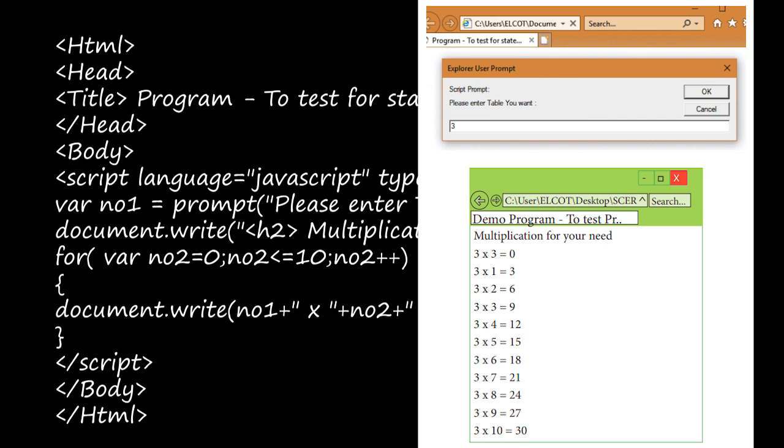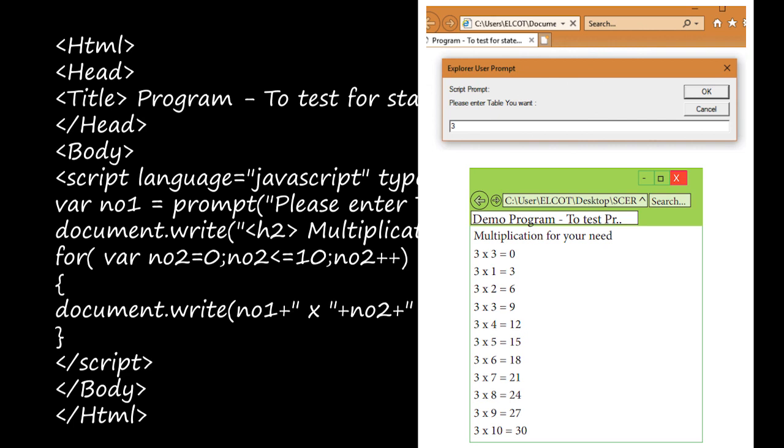What is the condition here? no2 less than or equal to 10. So it will end with 10. So the last line, if you see, 3 into 10 is equal to 30, right? Are you clear? So you just try it for some other coding. You can give some other variable name and you can enter some other number and you can just rewrite this code using this for loop. Okay, you write another for loop coding and just send it to me. If you want, I'll just execute it and send it back to you.